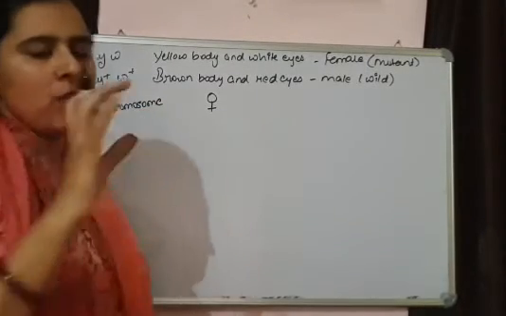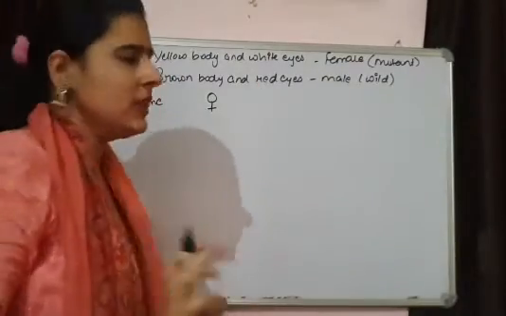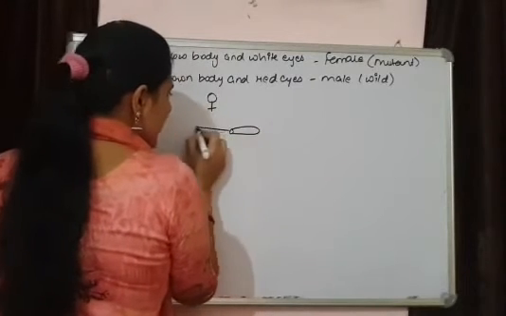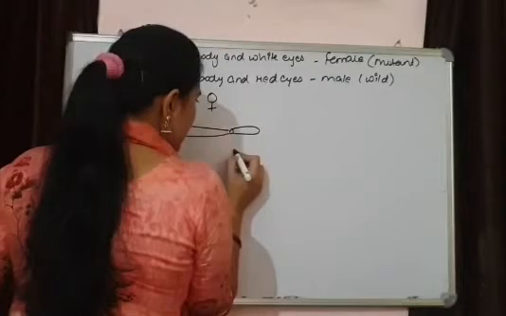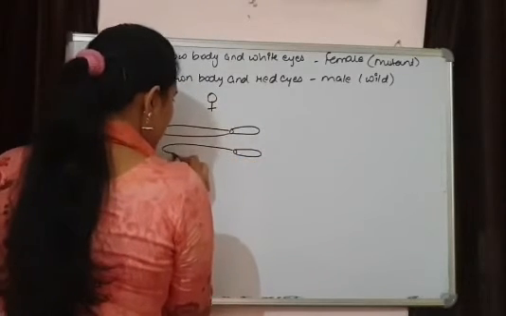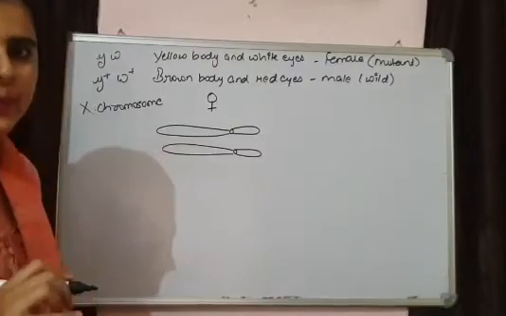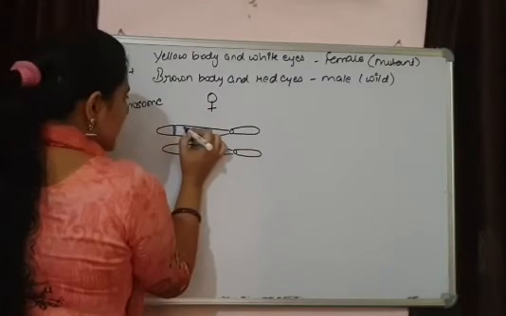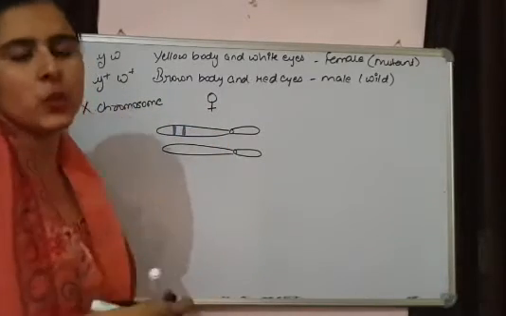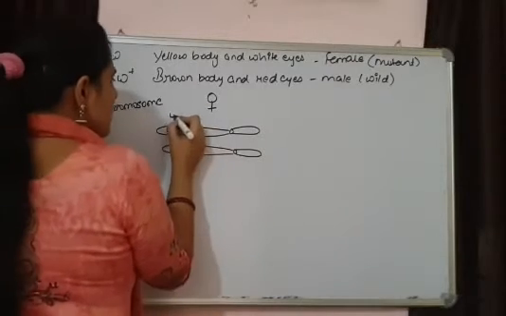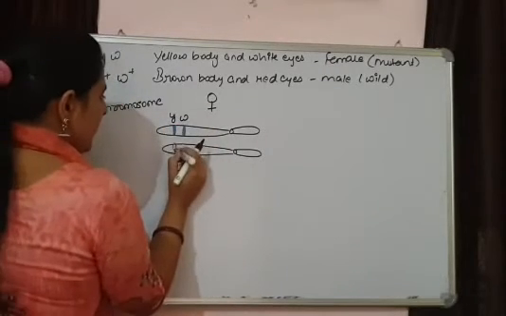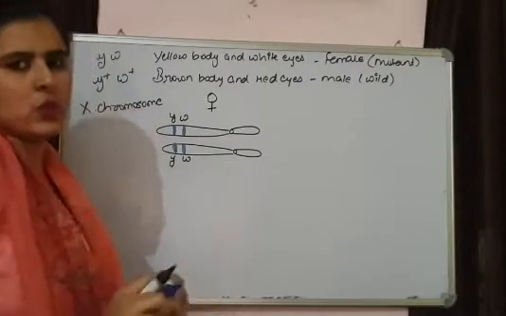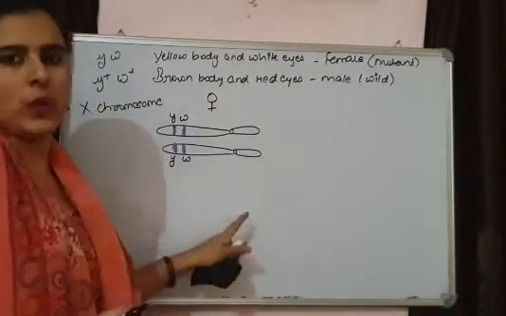And Y chromosome is not having any of the gene. The female is having 2 X chromosomes. This is 1 X chromosome. And this is the second X chromosome. Now I am going to show the genes. These 2 genes were present very near to each other. And the female was recessive. This was the situation that was present in female. This was recessive, yellow and white.